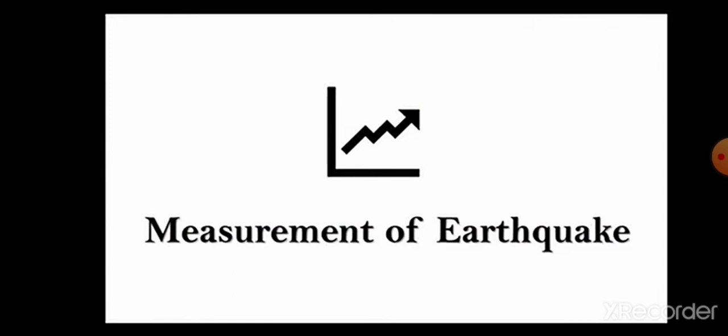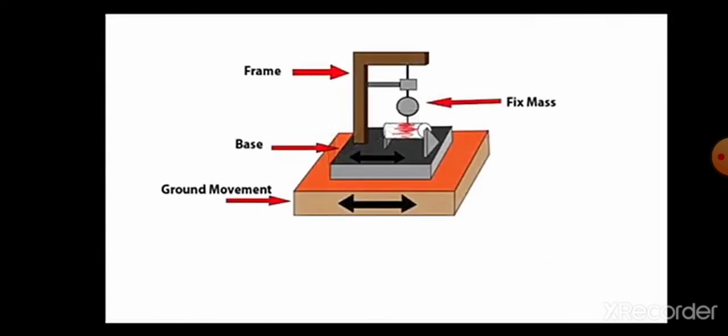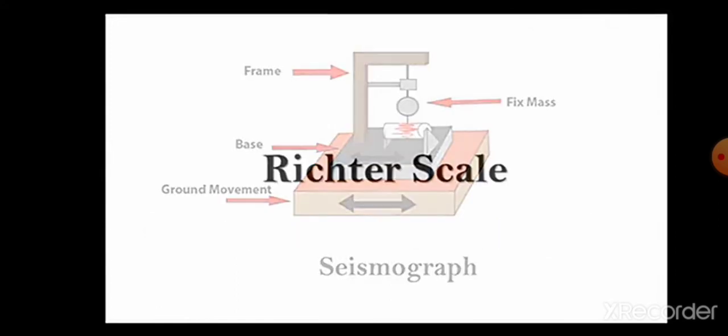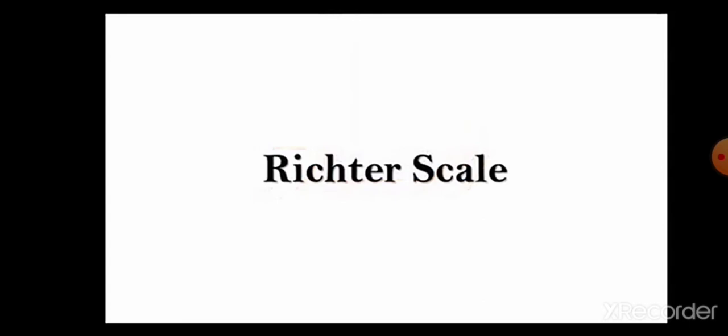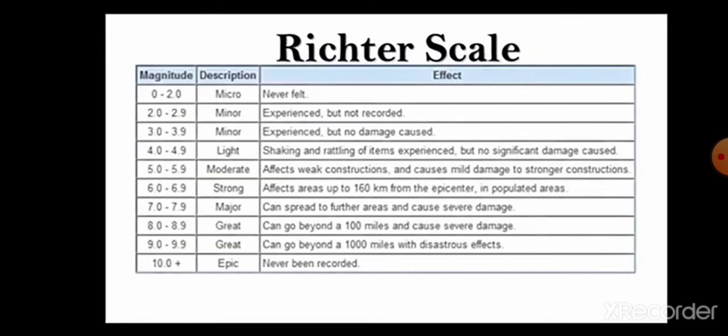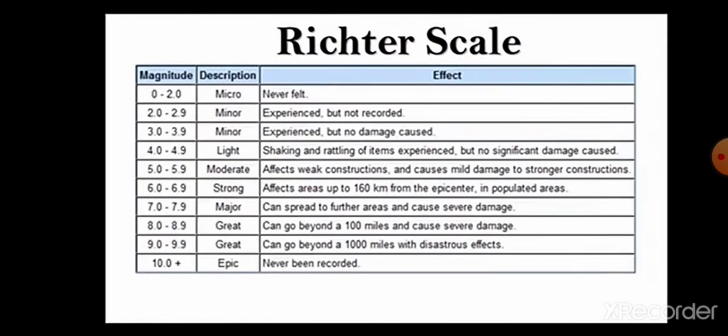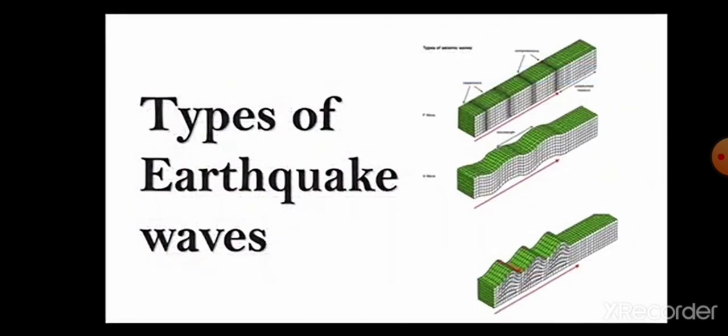Measurement of earthquakes. An earthquake is measured with a machine called a seismograph. The magnitude of an earthquake is measured on the Richter scale. An earthquake of 2.0 or less can be considered micro, and an earthquake over 5.0 can cause damage, with things falling. A magnitude of 6.0 or higher is considered very strong, and 7.0 is classified as a major earthquake.